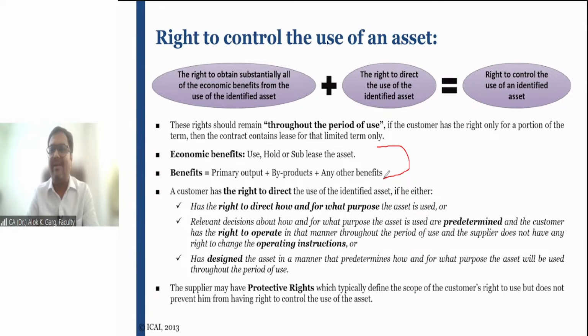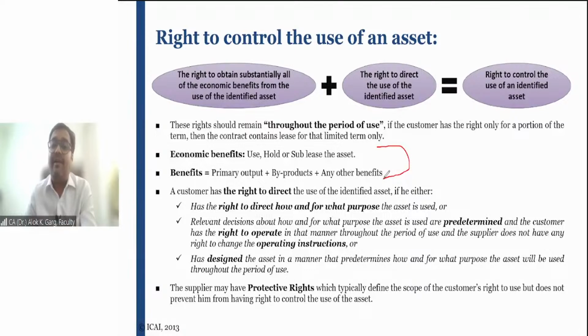You cannot drink and drive, because it may impact you, and it may impact my car as well. Probably I will not get insurance if the car gets damaged. So these are some protective rights exercised by the lessor. In that case, you cannot say that the lessor is directing how to use the asset. The lessor is giving some protective instructions to protect its own asset.